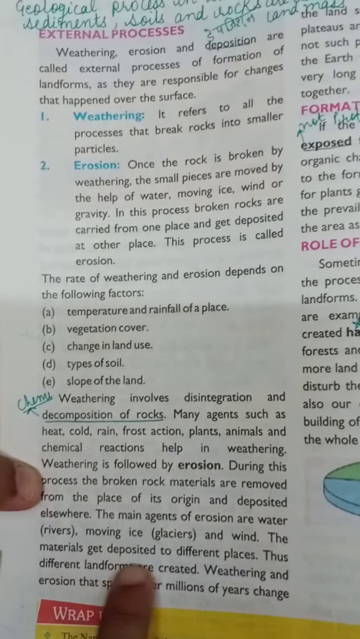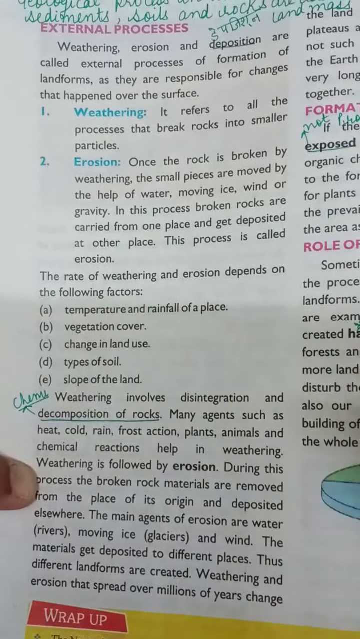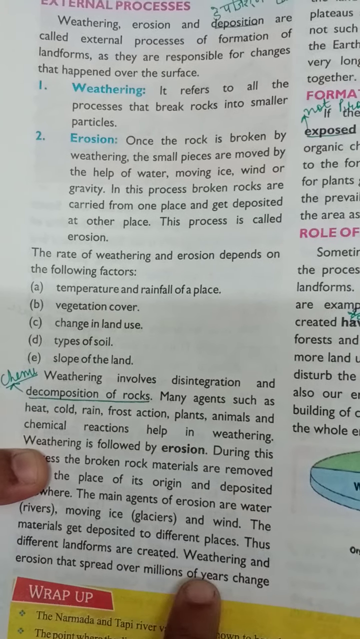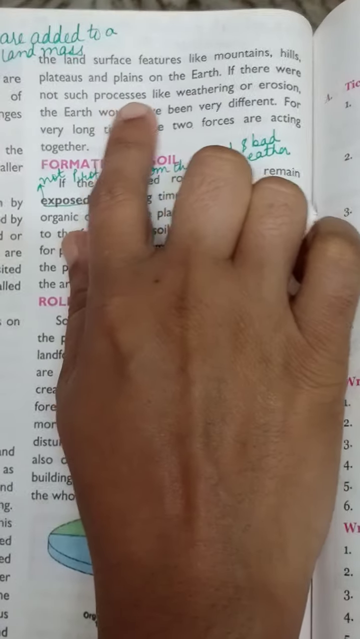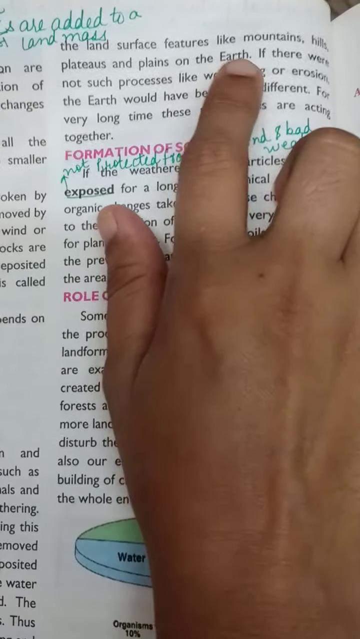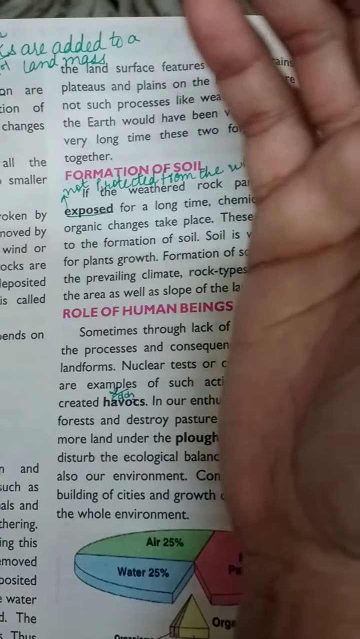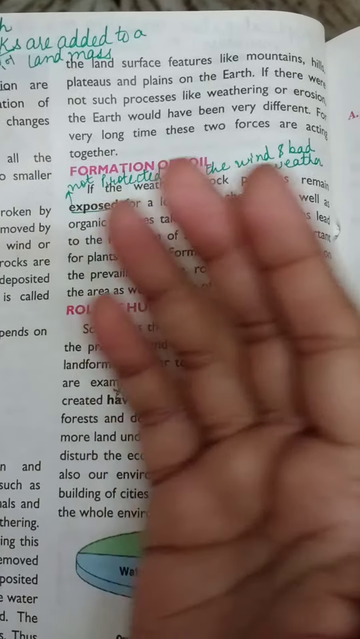The materials get deposited in different places. As we have already studied, whatever the river carries along with it is deposited at different places. Thus different landforms are created. Weathering and erosion, spread over millions of years, change land surface features like mountains, hills, plateaus and plains on the earth. Sometimes you see mountains are big, and sometimes you see that a mountain has become short in height. How did it happen? It happened only due to weathering and erosion.